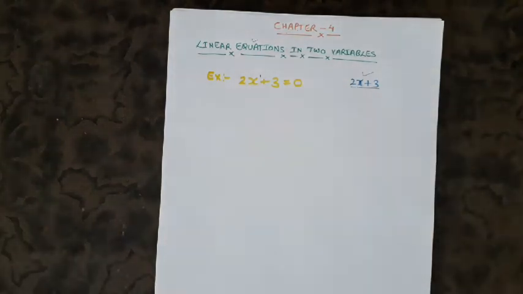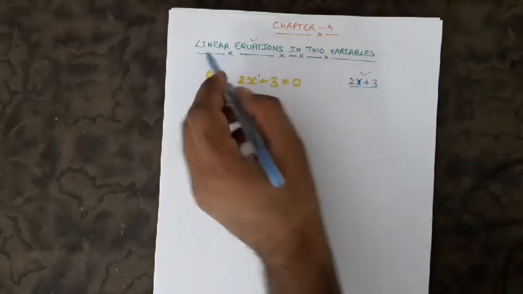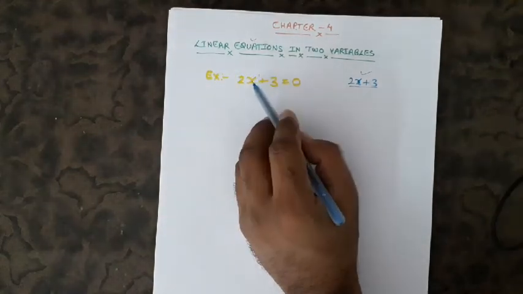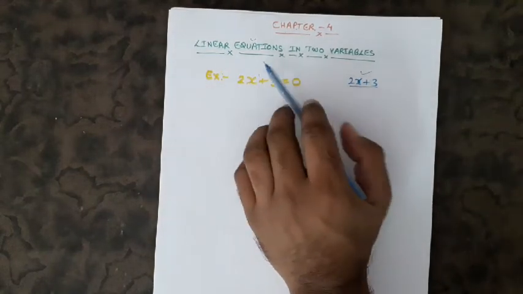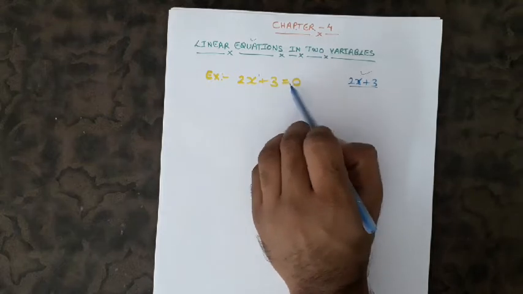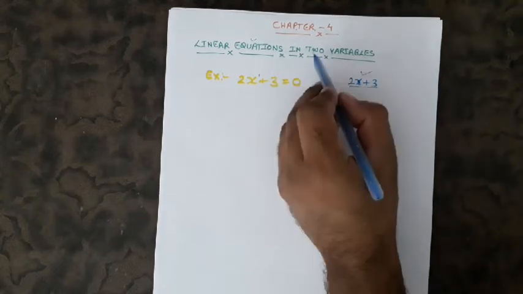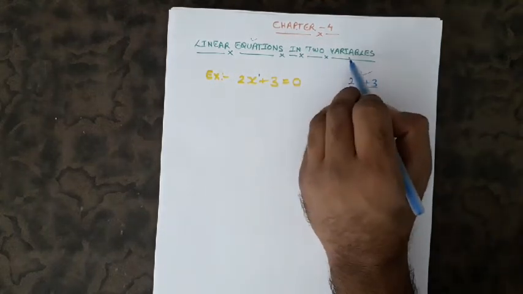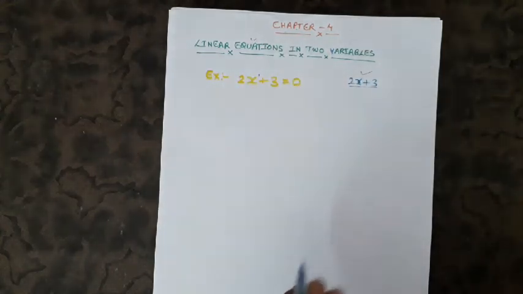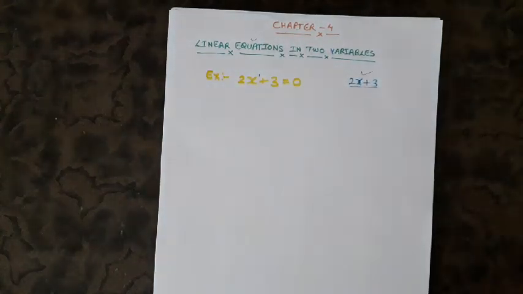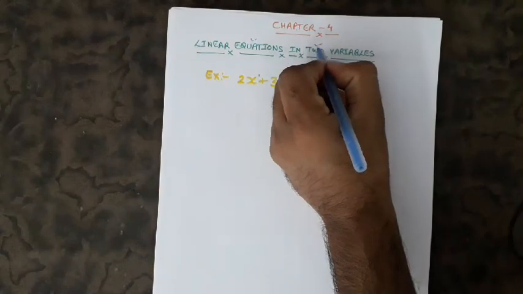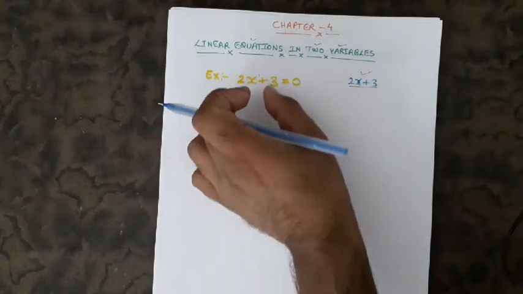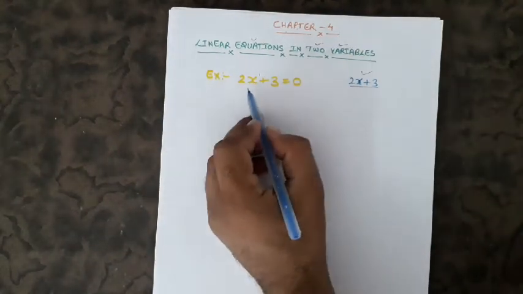Now let us come to the point. Linear: a variable having maximum power 1 is called linear. Equation means the sign of equality should be there, in two variables. Variables, we understand, are all the alphabets. Now we have to understand what is the meaning of two variables. Here I have taken an equation of one variable.